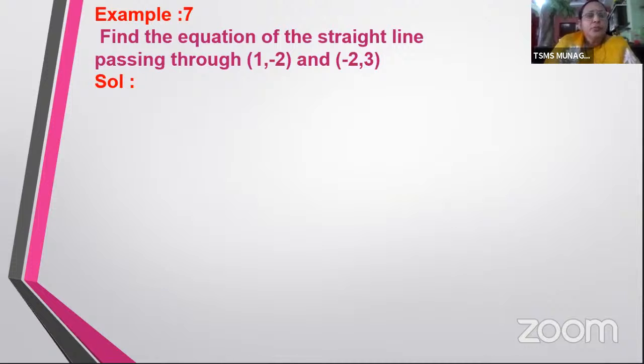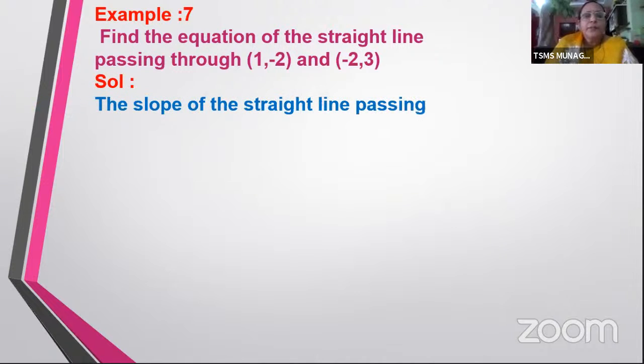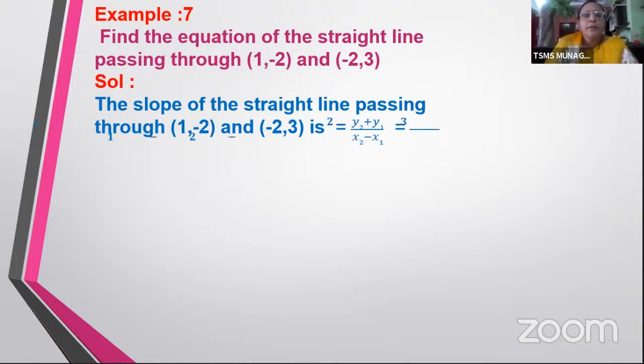So you are asked to find the equation of the straight line passing through (1, -2) and (-2, 3). So what is the first thing? Just simply find the slope of the straight line. Hope you remember the formula (y2 minus y1) by (x2 minus x1). Apply that formula for these 2 points by taking the first point as (x1, y1) and the second point as (x2, y2). Substitute in this, you will get the slope.